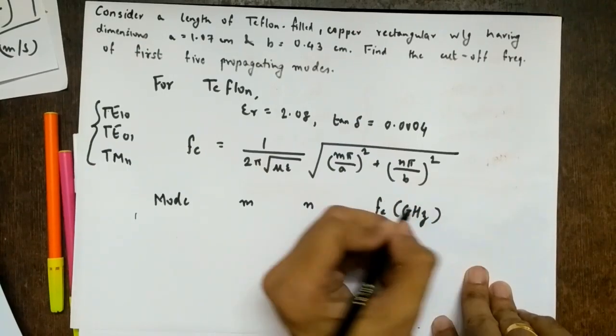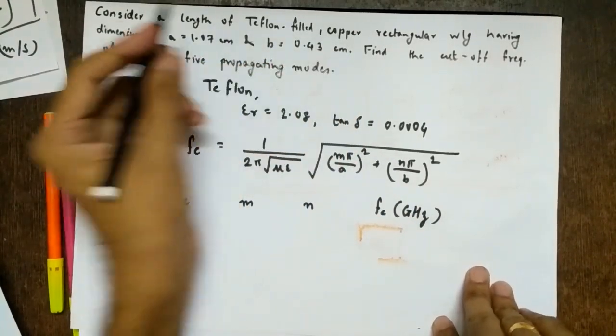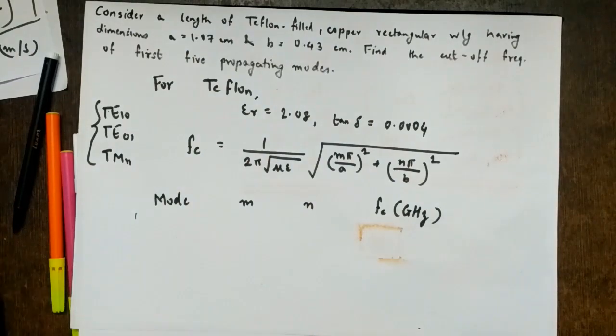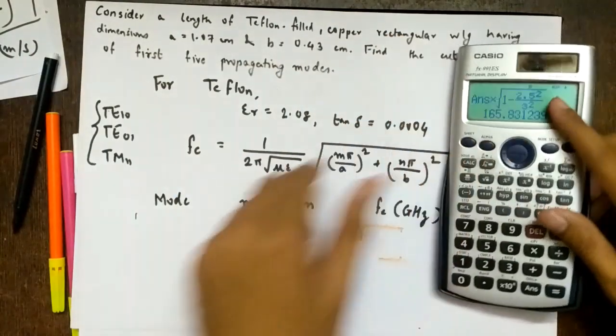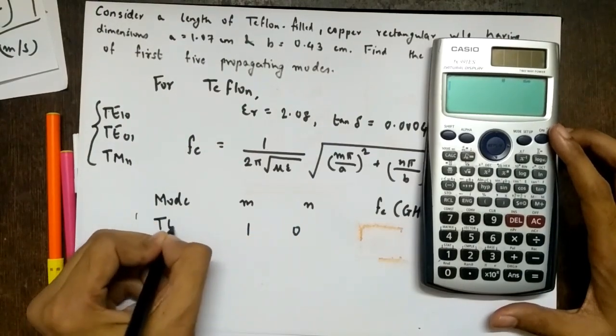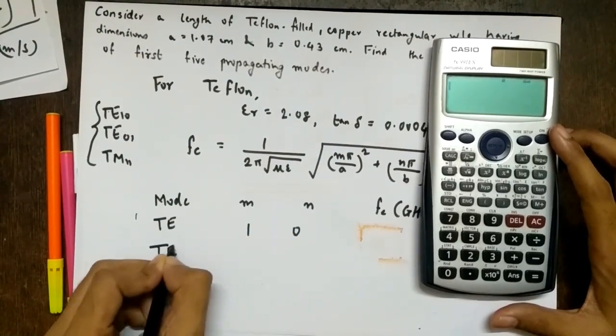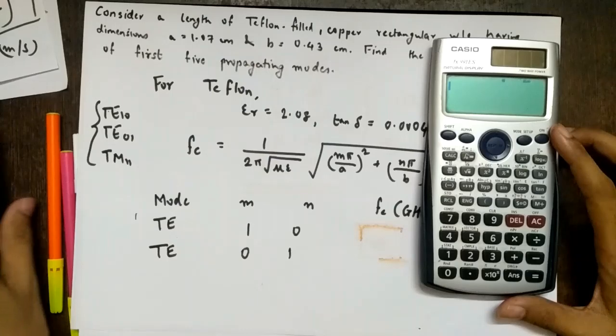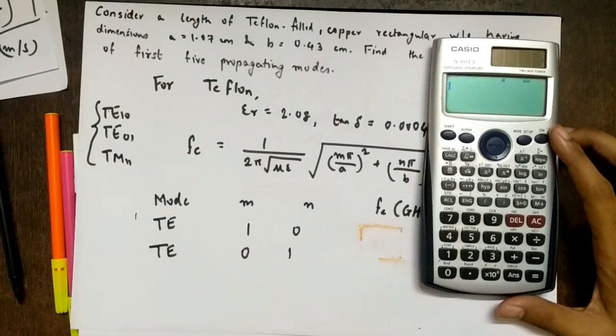If a and b are in centimeters, you will usually get the frequency in gigahertz. We know the dominant mode is TE10, then TE01.